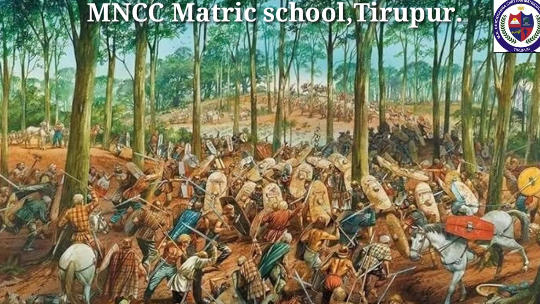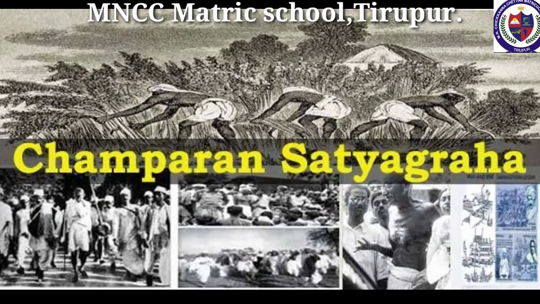However, it resulted in the passing of the Deccan Agriculturists' Relief Act, which removed some of the most serious grievances of the peasants. Champaran Satyagraha, 1917-18.